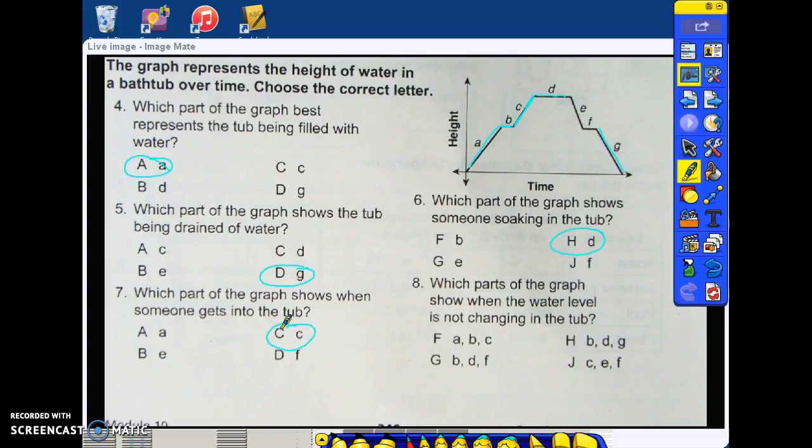And then which part of the graph shows when the water level is not changing? The height is not changing over time at B, D, and F, which is option